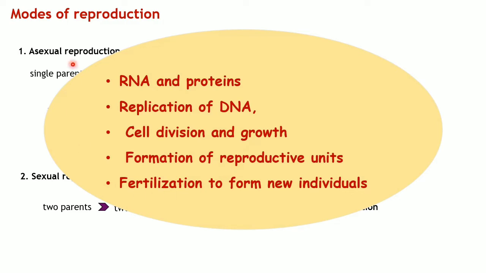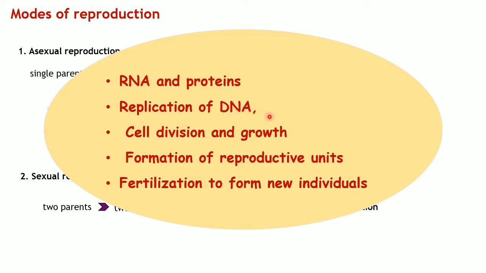Now, one thing is very important from both of these, asexual or sexual reproduction. It doesn't matter whether it is asexual or sexual reproduction. In all these reproduction processes, synthesis of RNA and proteins and duplication of DNA take place. I believe that you guys know what is DNA, right?